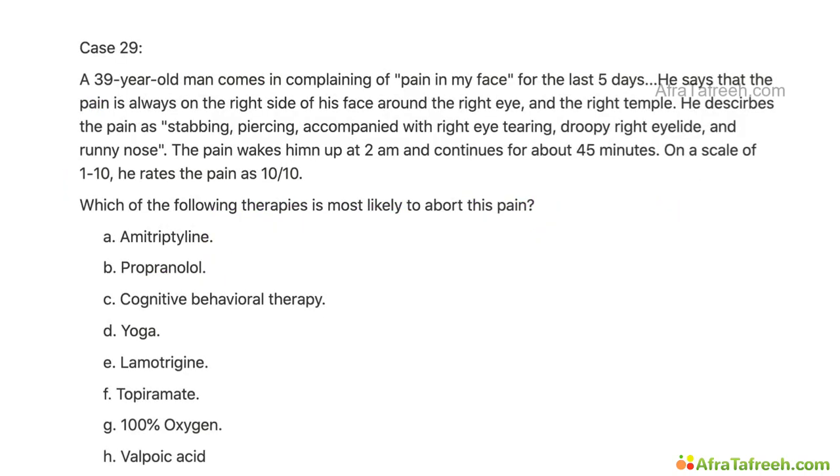Please pause. Okay, this is a male, pain in my face, right eye, right temple. Describe the pain as stabbing, piercing, accompanied by right eye tearing and droopy right eyelid. And it is 10 out of 10. Oh, this is the suicide headache. What is this? Cluster headache.